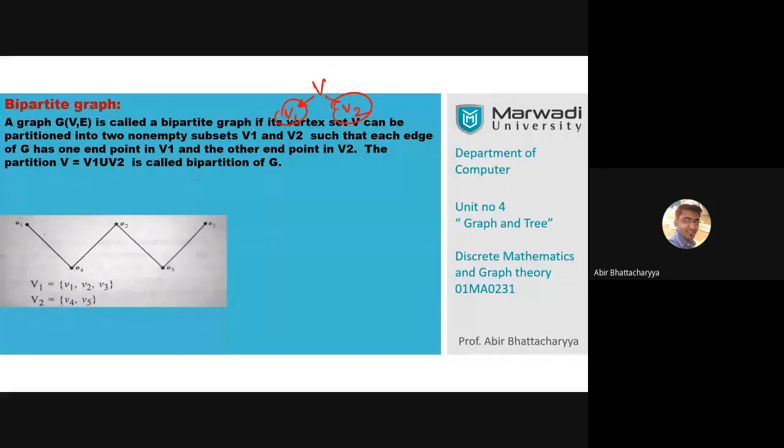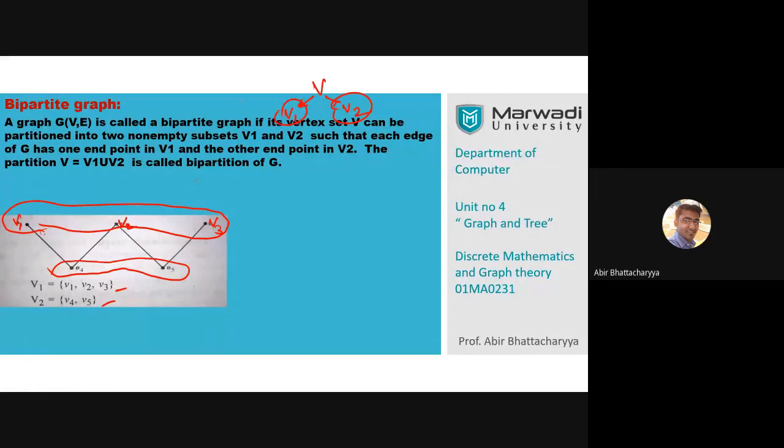Look at this one. First, this is the first partition of vertices, V1, equal to small v1, small v2, small v3. The second partition is v4 and v5. Now, what is the meaning of this partition?